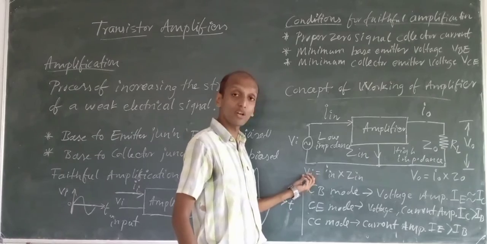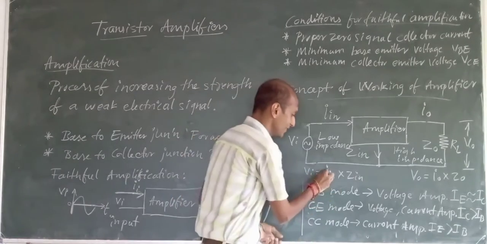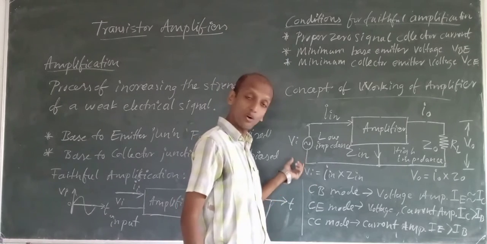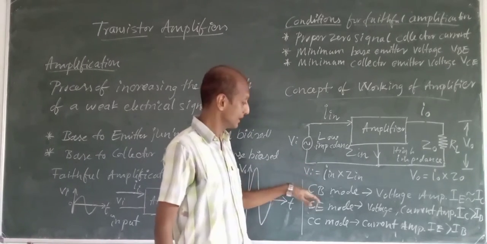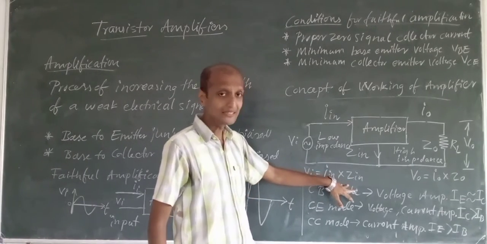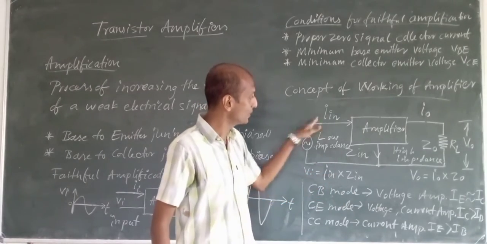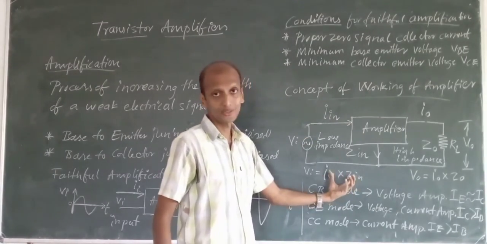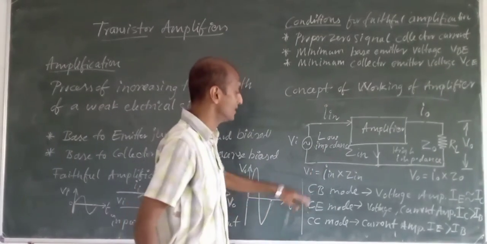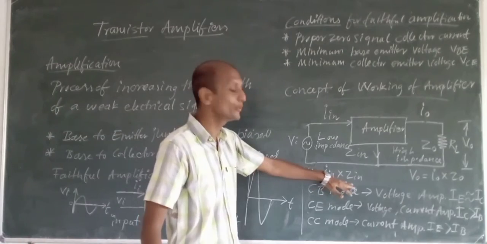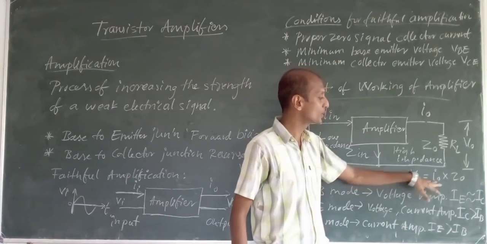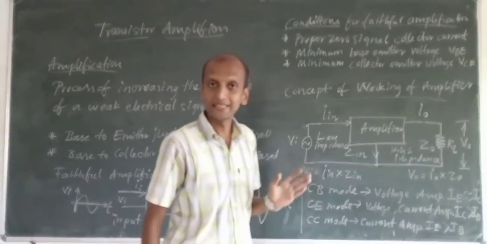Now I can call V in the input voltage, the input signal. How can I define that? How can I make the equation for that? V in is equal to I in into Z in, the total resistance. Because of this input impedance, the current will flow. So V in will be equal to I in into Z in, and V naught can be written as V naught equal to I naught into Z naught.